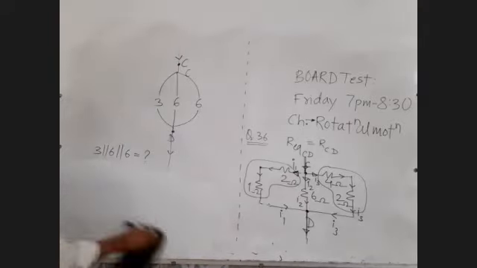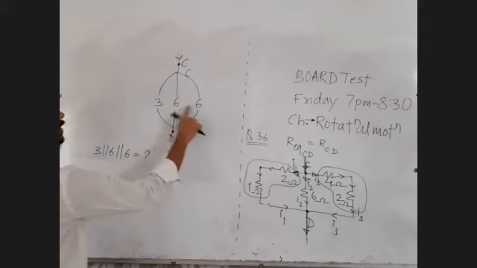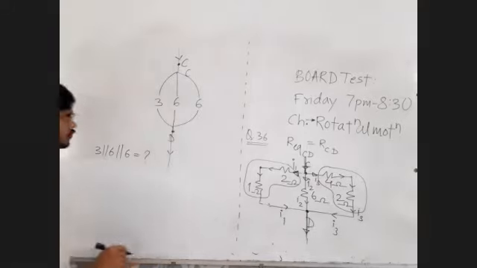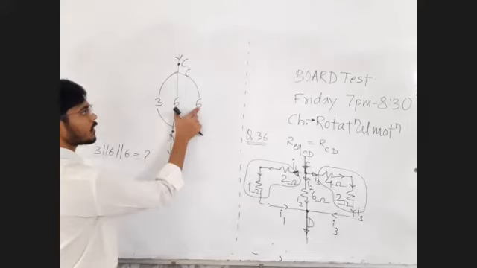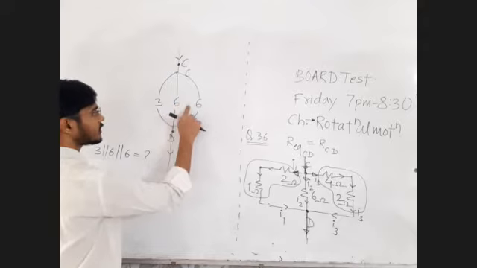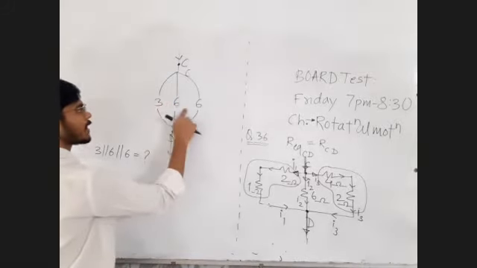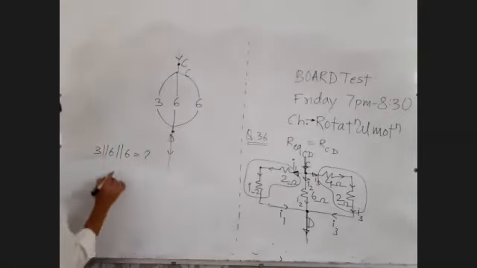Of course, you can do this orally as well. 6 parallel 6 by 2. 6 by 2 is 3. 3 parallel 3 by 2. Answer is directly 3 by 2. First of all, think of these two as parallel. R parallel R by 2. 6 parallel 6 by 2, 6 by 2 is 3. That 3 and this 3, 3 parallel 3 by 2.